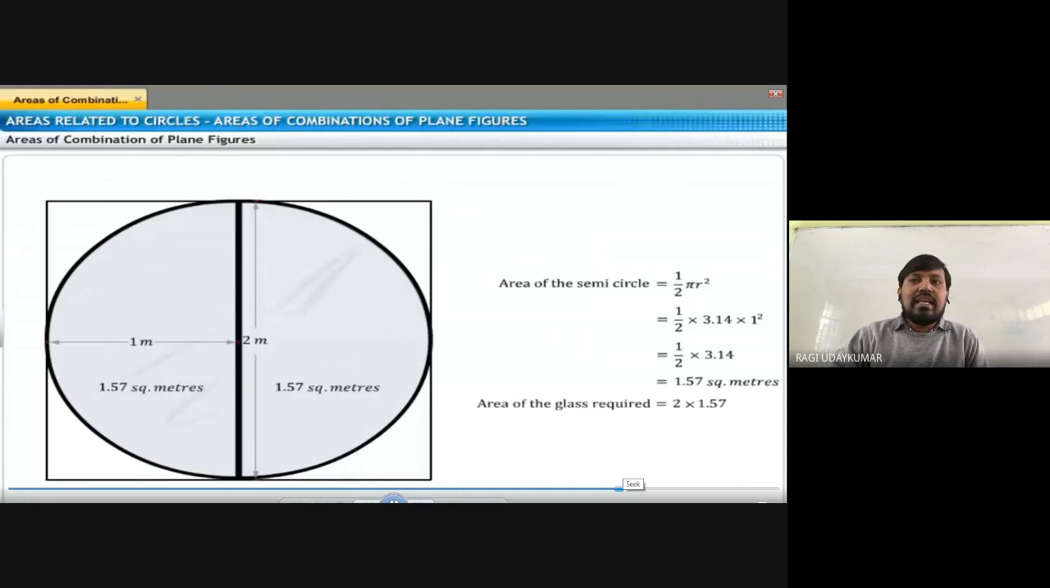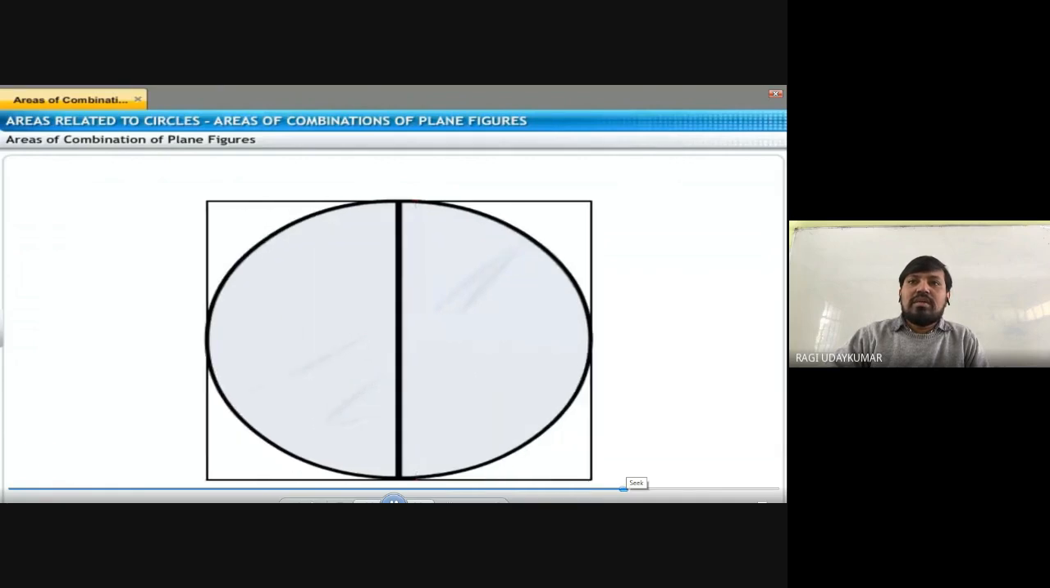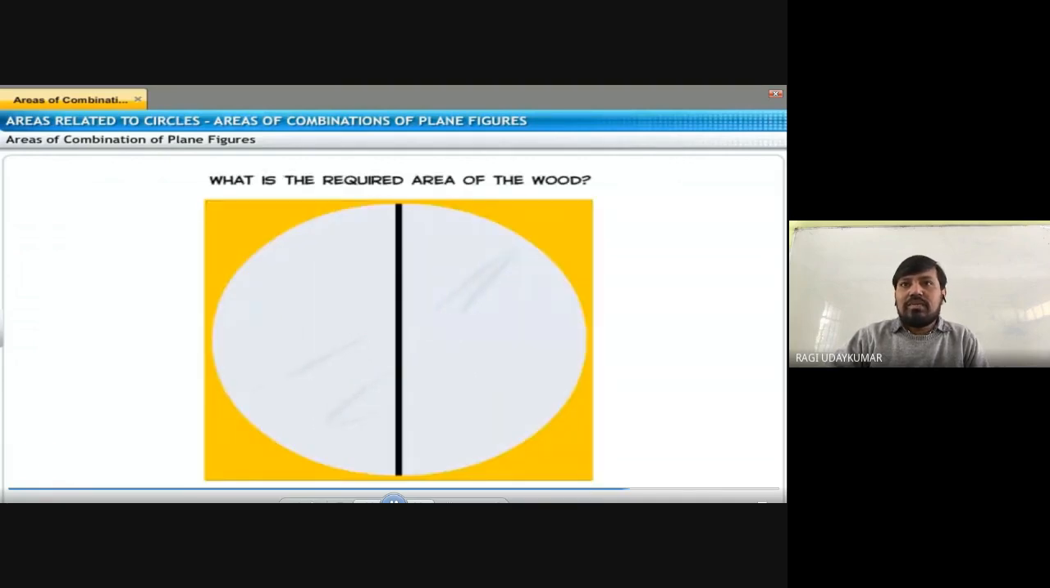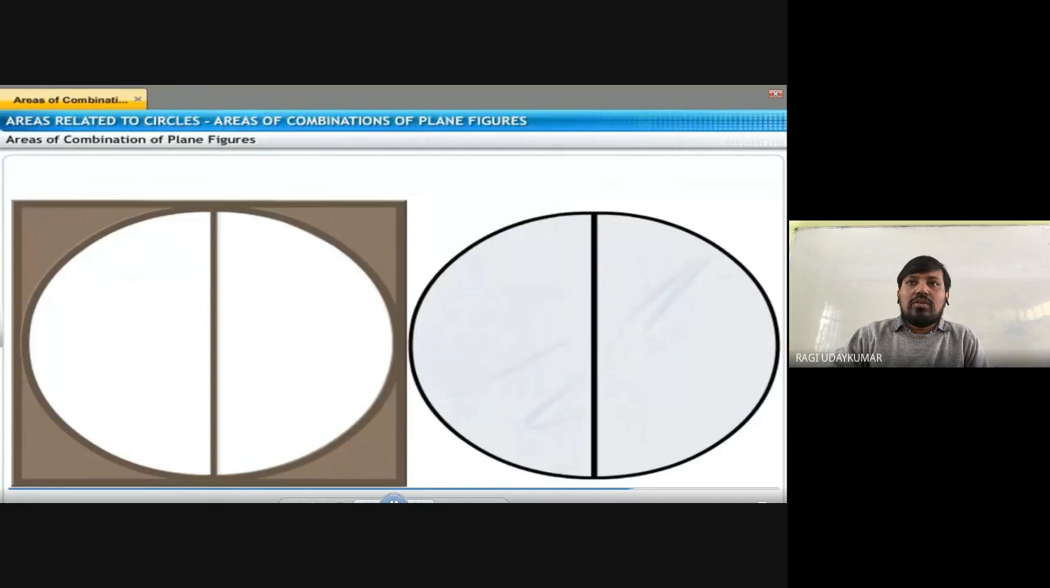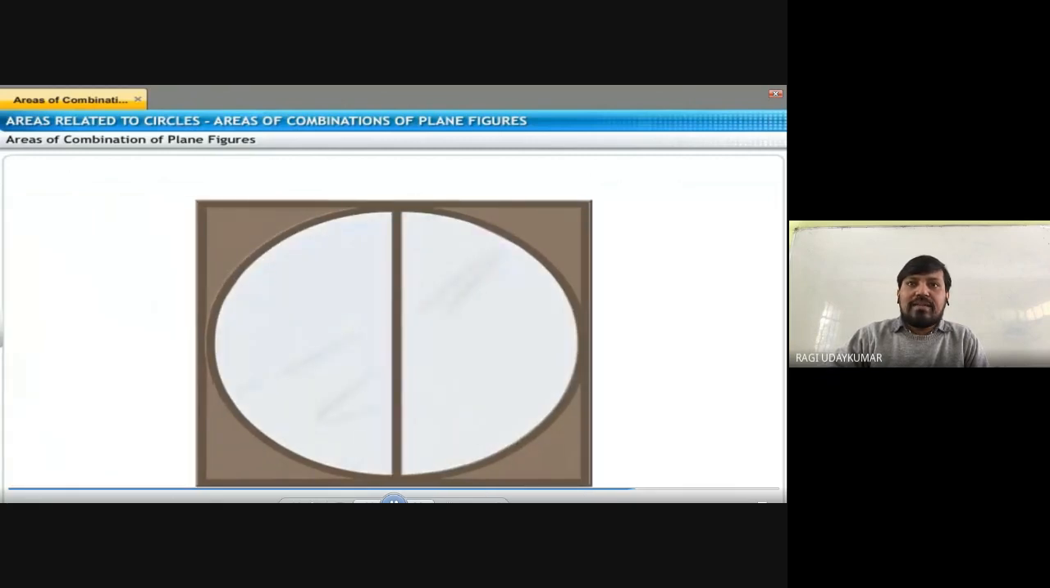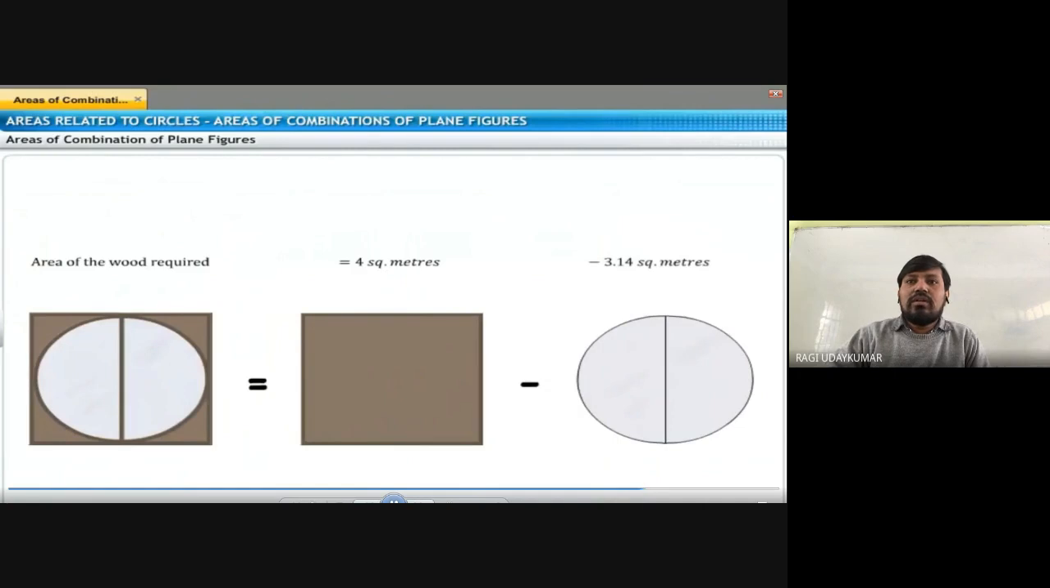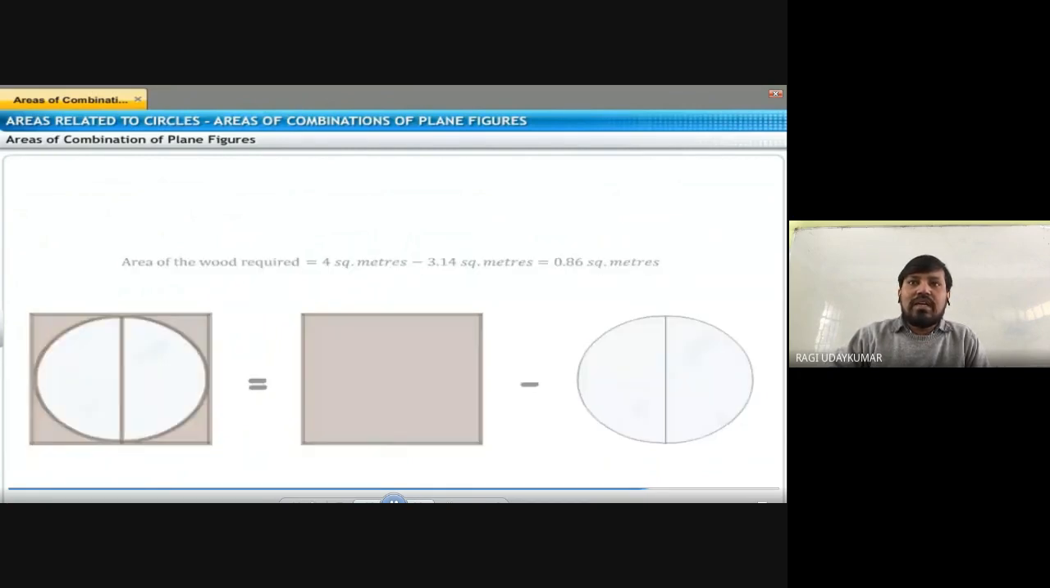And the area of glass required: the glass is made in this form, suppose 2 times the semicircle, this one semicircle and this one semicircle. You need to find how much glass area is required. He needs to fix one glass here in a circular shape, like a window. Like this, different situations will be taken, and you find the area of the square minus the area of this one.